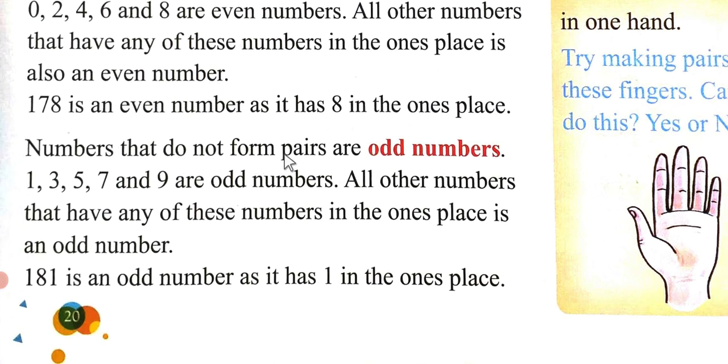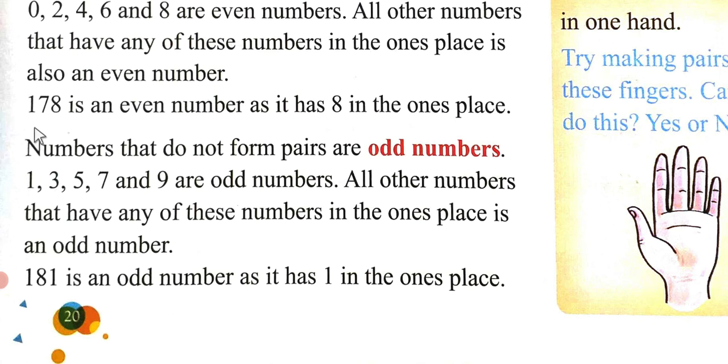Numbers that do not form pairs are odd numbers. 1, 3, 5, 7 and 9 are odd numbers. All other numbers that have any of these numbers in the ones place are odd numbers. 181 is an odd number and it has 1 in the ones place.